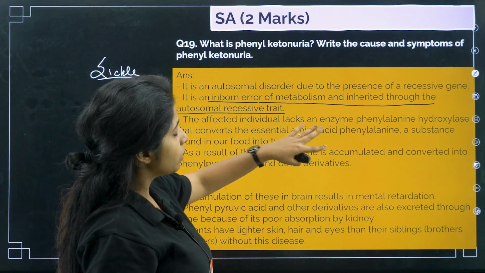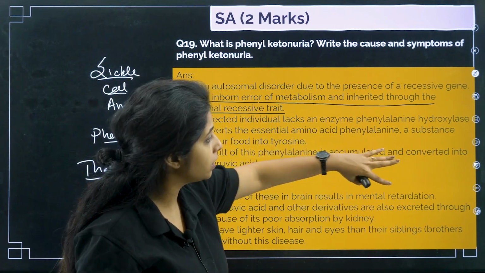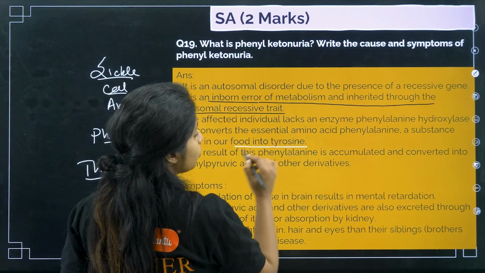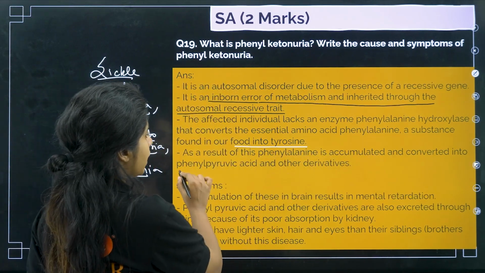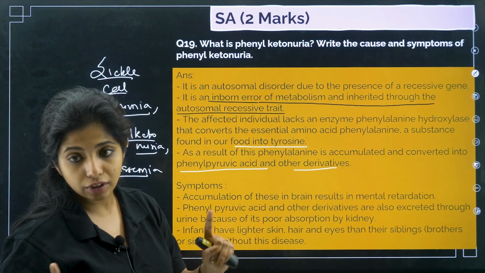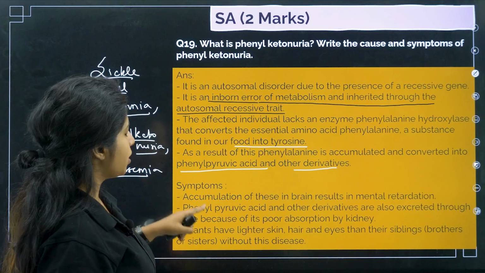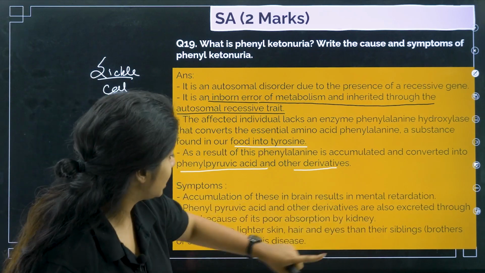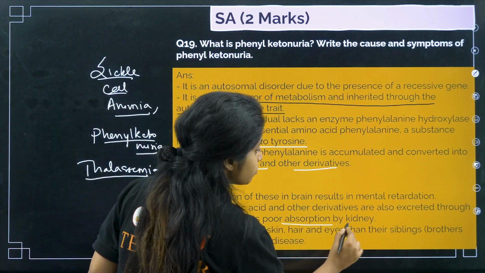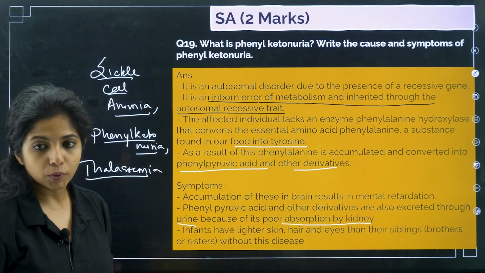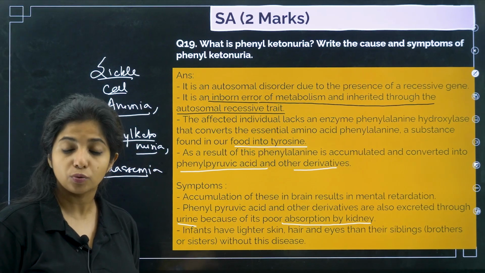So the affected individual lacks the enzyme phenylalanine hydroxylase that converts the essential amino acid phenylalanine, a substance found in food, to what? Tyrosine. As a result, this phenylalanine is accumulated and converted into phenylpyruvic acid and other derivatives, which is not really good for us. Symptoms: accumulation of this in the brain results in mental retardation. Phenylpyruvic acid and other derivatives are also excreted through urine, which is why it is known as phenylketonuria, because of its poor absorption by the kidney. Phenylpyruvic acid is not taken up by the kidney, which is why it is removed in the urine itself.